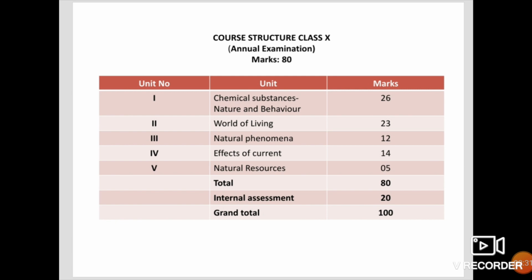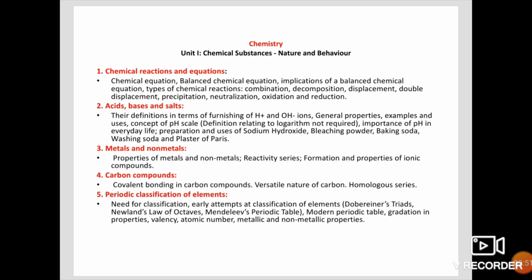Then unit 5, natural resources. You are getting 5 marks out of 80 marks. The total marks from all the 5 units is 80 marks. Then to this, internal assessment marks are added. Those are for 20 marks. Grand total, it is 100 marks. Now we will see each unit, what are the chapters they included.